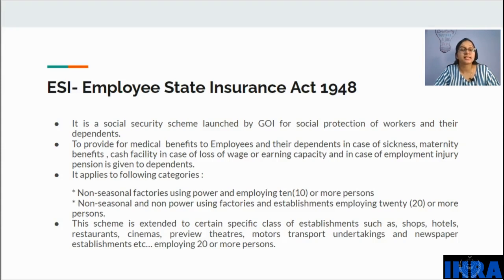This scheme is extended to certain specific classes of establishment such as shops, restaurants, cinemas, preview theatres, motor transport undertakings, etc., employing 20 or more persons. As I told you, these laws cover certain specific establishments and factories, so we have to see where it comes, and then get our employees enrolled in that.